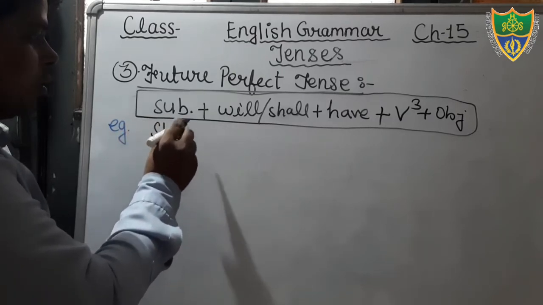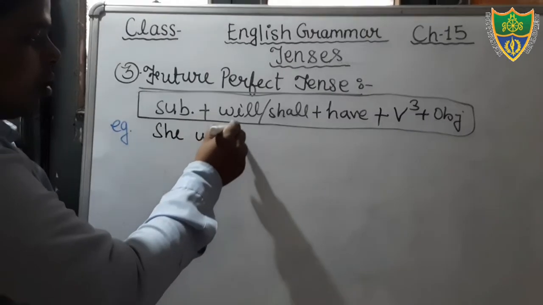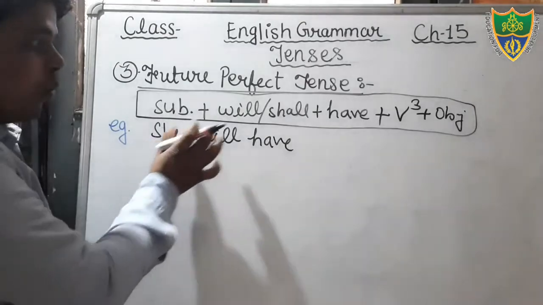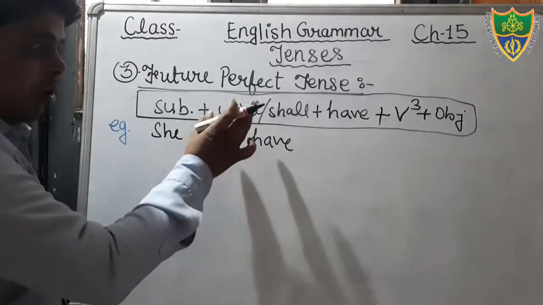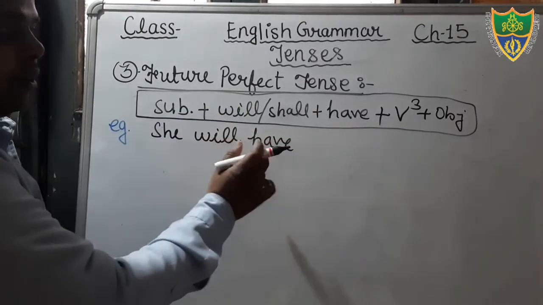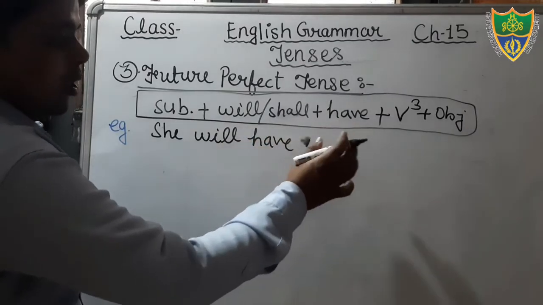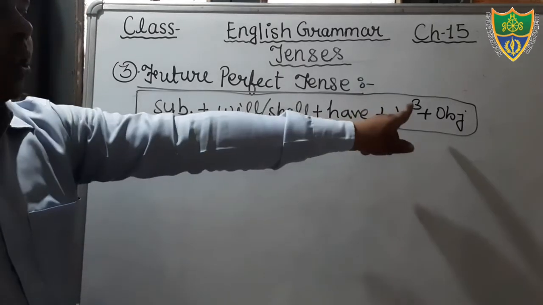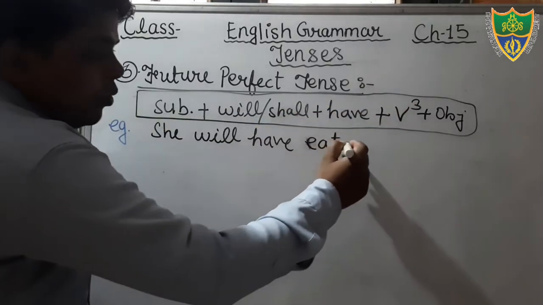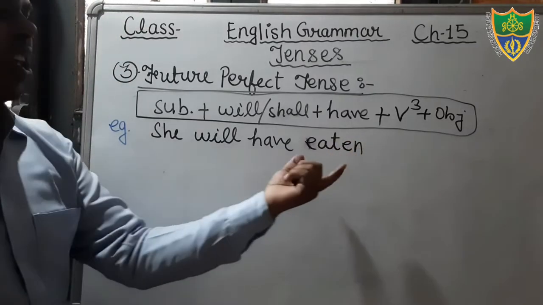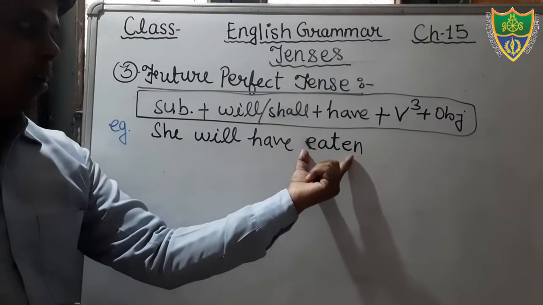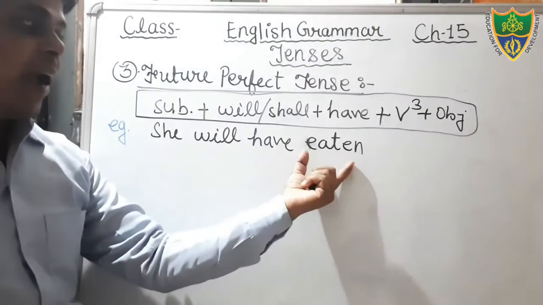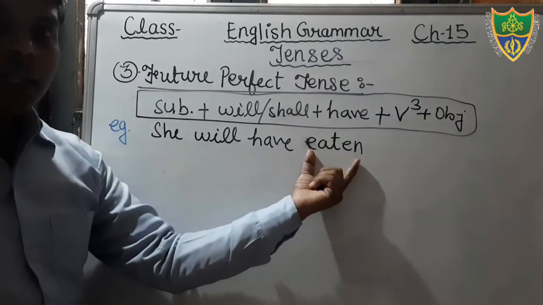She will have, yes friends, that is C, therefore we will add here will. Okay, we will use the helping verb will have. And after eat, just see, it is the main form of the verb, and you have to use here the third form of the verb, and you have to know what would be the third form of the verb eat. Eat, ate, eaten. Okay, it is the first form of the verb, ate is the second form of the verb, and eaten is the third form of the verb.